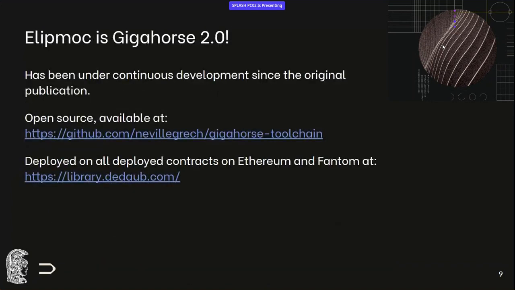Now we present Elipmoc, which is actually Gigahorse 2.0. It has been under continuous development since the original publication. It's open source and available on GitHub. And we use it at DDoP as a substrate for all our analyses. And we have decompiled and analyzed all contracts on the Ethereum and Phantom blockchains.